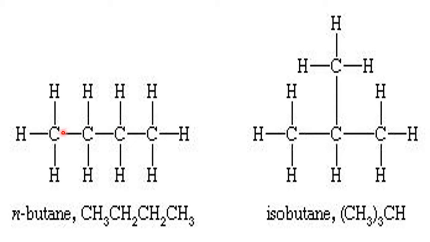Here, out of 4 carbon atoms, all 4 carbon atoms are in a straight chain, and the remaining hydrogen atoms fulfill the valency of carbon, which is tetravalent. Now here, out of the 4 carbon atoms of butane, 3 are in the chain, 1 is branched, but the molecular formula is the same. The molecular formula of these two is the same, whereas the structural formula is different. Okay, please go through.